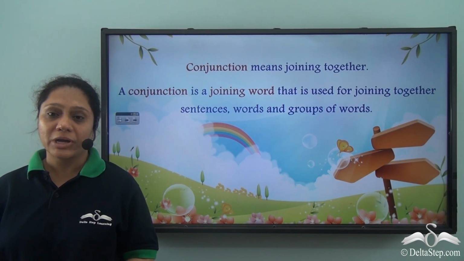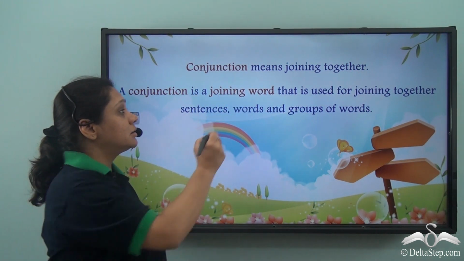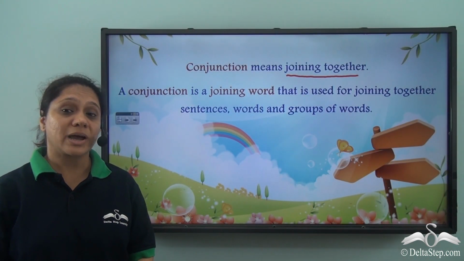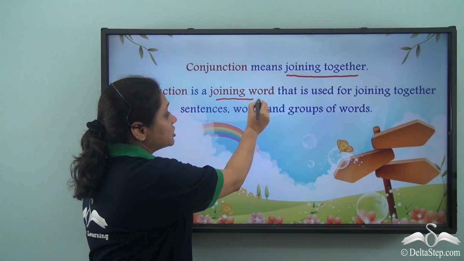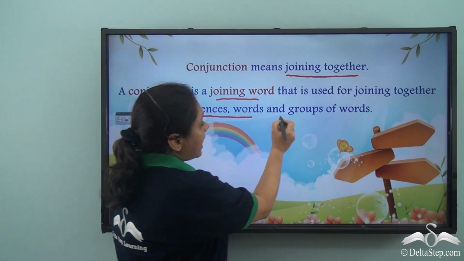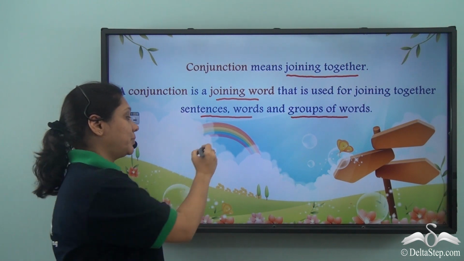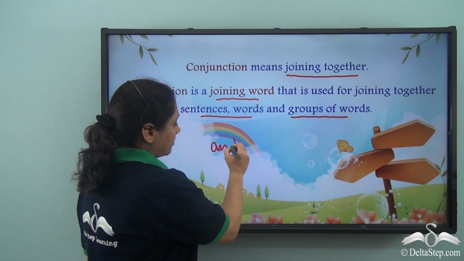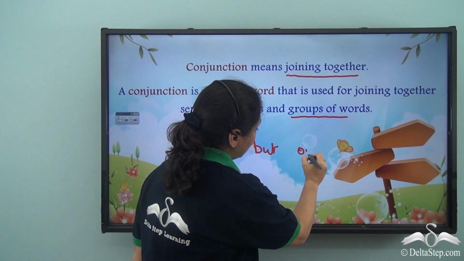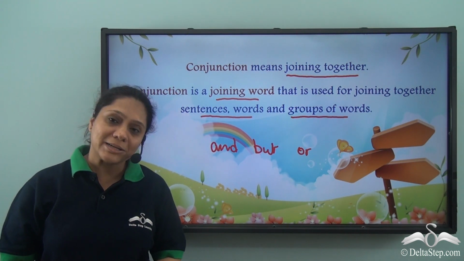We know that conjunction means to join together. So, conjunction means joining together. In English language, conjunction is a joining word that is used for joining together sentences, words, and groups of words. We know that and, but, or are different types of conjunctions. Today, we will learn a little more about them.